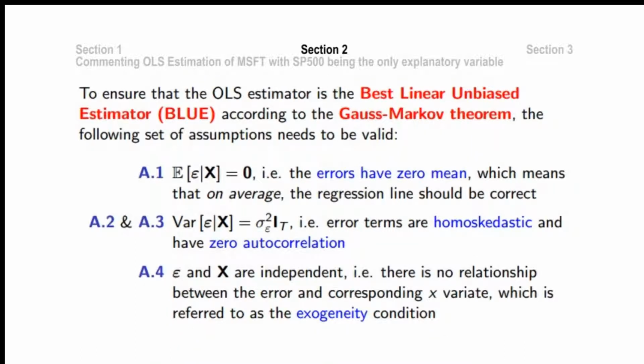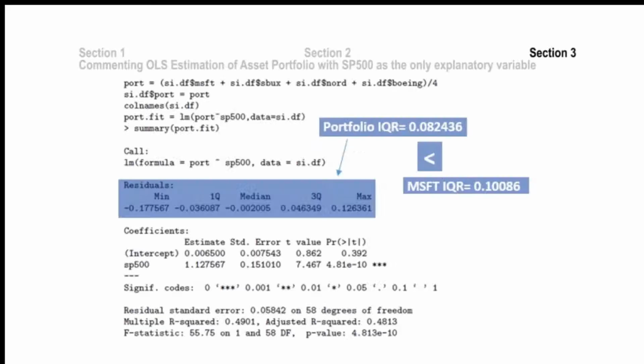In conclusion, as none of the assumptions are violated, it ensures that the OLS estimator for Microsoft is the best linear unbiased estimator. This section shows the average result of the 4 assets portfolio as response variable against SP500 as the explanatory variable. The residuals show that the distribution is much more compact, concentrating within a smaller interquartile range of about 0.08 as compared to the analysis on Microsoft.